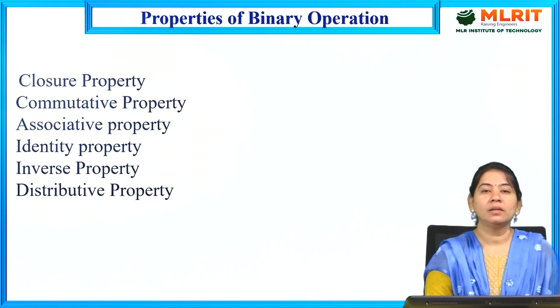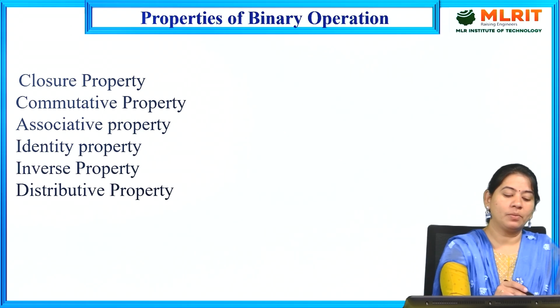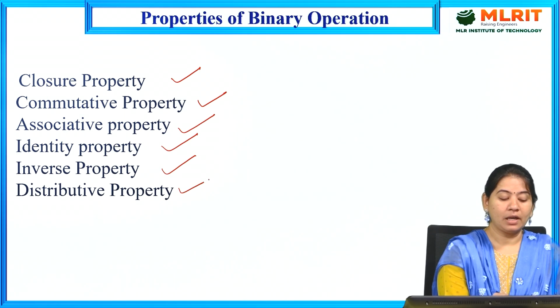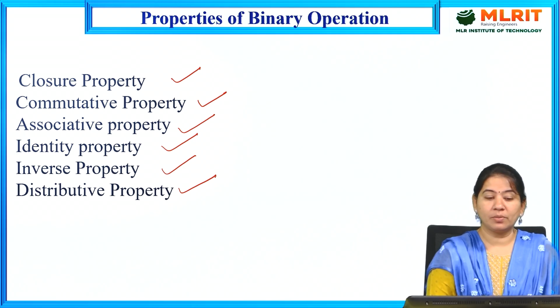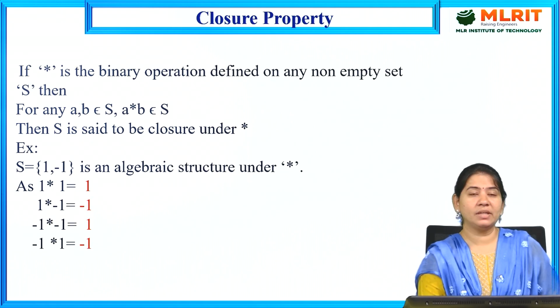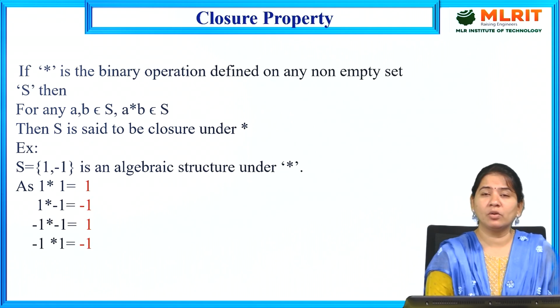So now let us see a few properties of the binary operation: closure property, commutative property, associative property, identity property, inverse property, and also the distributive property. Let us see them one by one. These are all the properties of an algebraic structure or binary operation. First one is the closure property, which we have just seen.